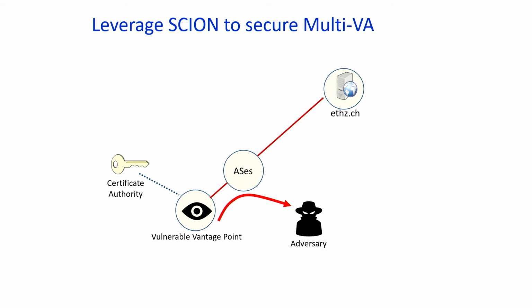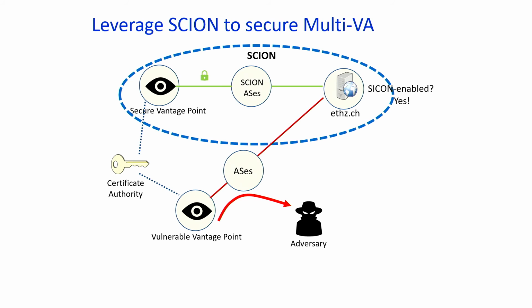So the picture here is the current status quo at Let's Encrypt, where they have the certificate authority vantage points. They have some other vantage points, but not in SCION. So I'm calling them vulnerable vantage points because, in theory, they're vulnerable to BGP attacks. There's not a mathematical guarantee of hijack resilience.